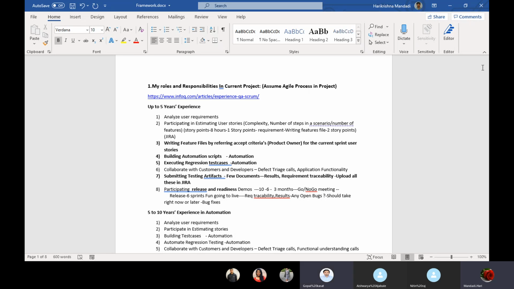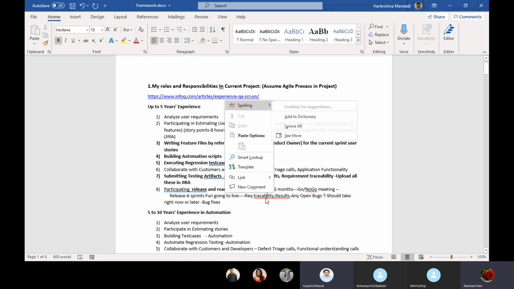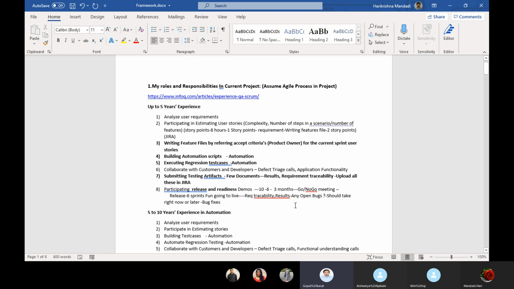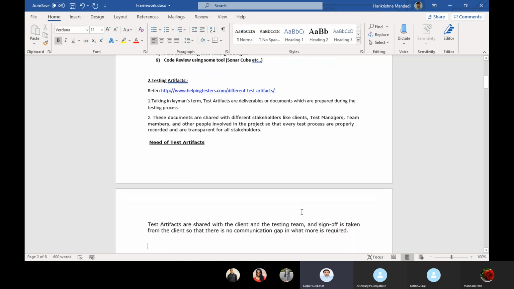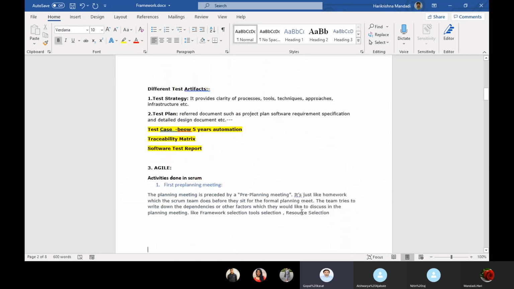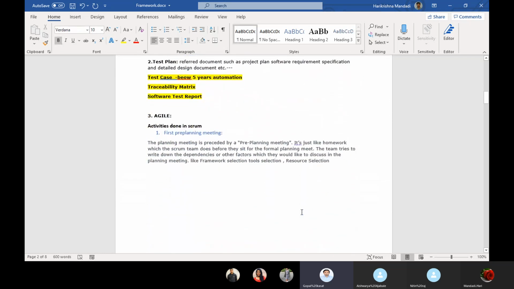I have around 4 years of experience in QA profile in terms of manual and automation: 2 years in manual and 2 years in automation. I worked on a web application. I worked on mobile application testing in the manual area. In my current project, I work in the hospitality domain. In one project I worked in the insurance domain.